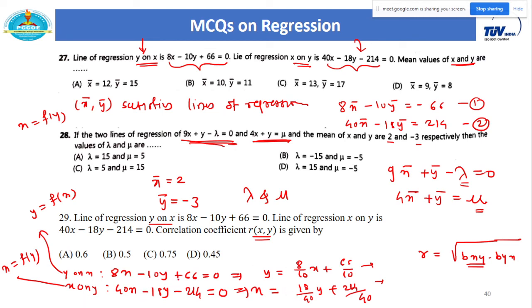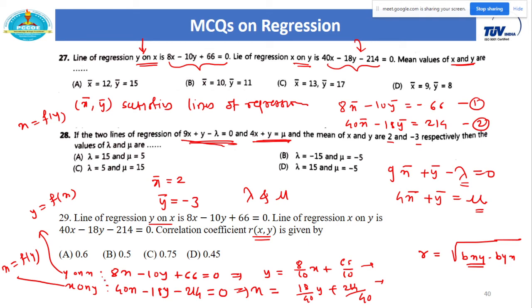See, you can't change the role of these two equations. Means if it is y on x, you have to write y equal to f of x. If it is x on y, then you have to write x is equal to f of y. We can't change this sequence. Someone might say that from this first equation we can also write x is equal to f of y. But as this line is y on x, you can't change the role of that line. You have to consider this line as y on x only. There is only one line which is y on x and there is only one line which is x on y. One line will not be used for both y on x and x on y. Every line is either y on x or x on y.